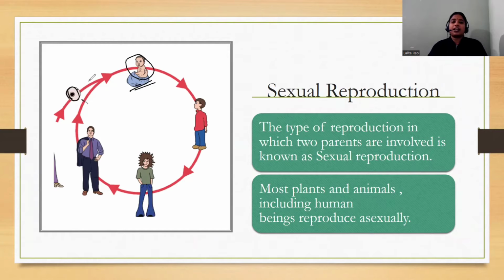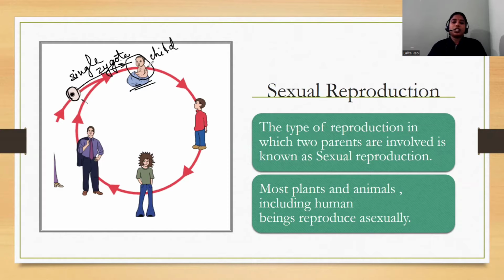So this child is developed from a single cell, and this is known as zygote. Okay, so from one cell, we develop into many cells. Like our body grows when many cells are developed from one cell because of cell division. So this zygote transforms into a child.